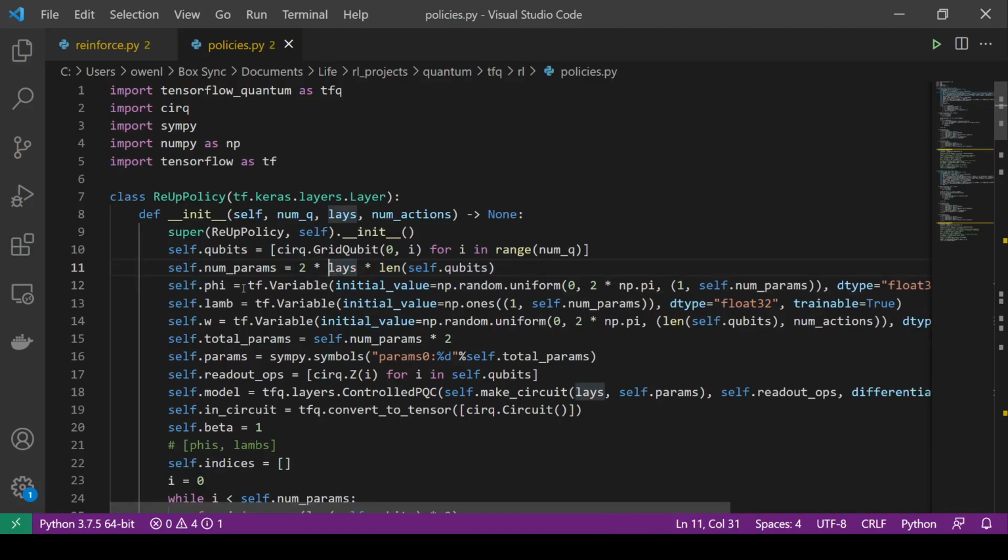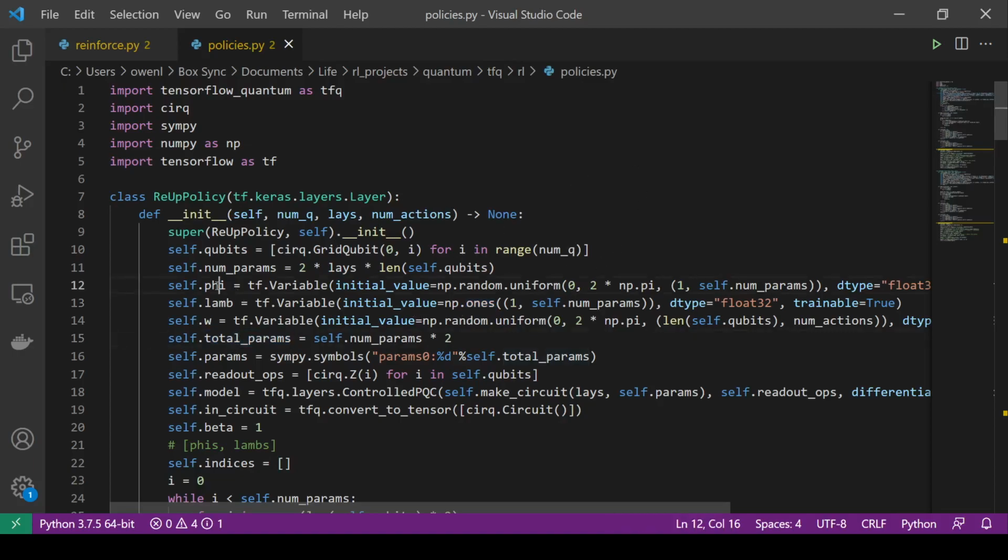This is the standard weights, this is the re-uploading weights, and this is the weights for the output. You can see this time it's a different shape, because we're converting the shape of the output into the number of actions. And you can see I also initialize the input to be 1s just because they do it. So I'm just following the precedent.